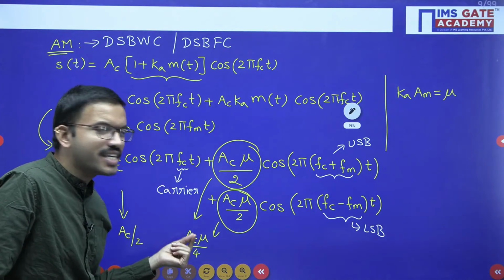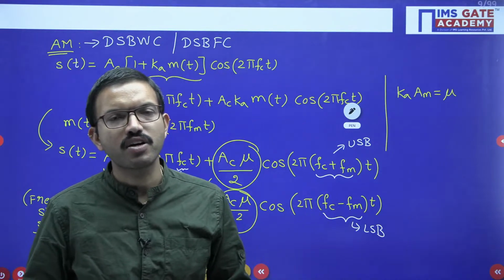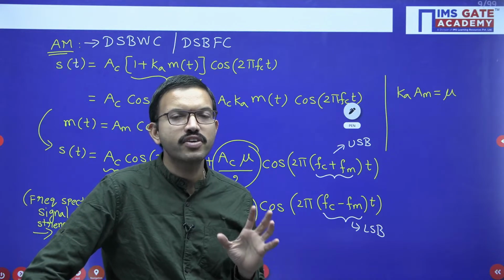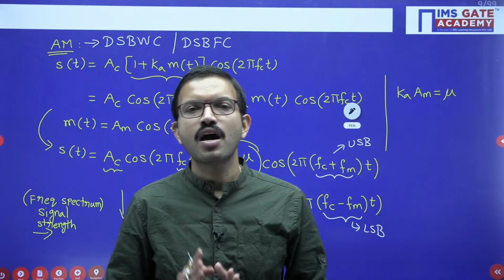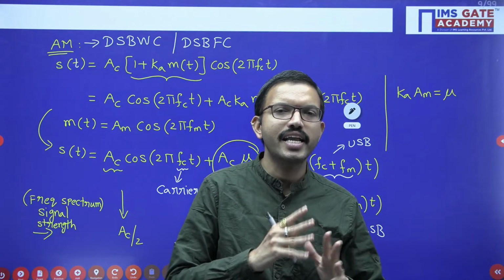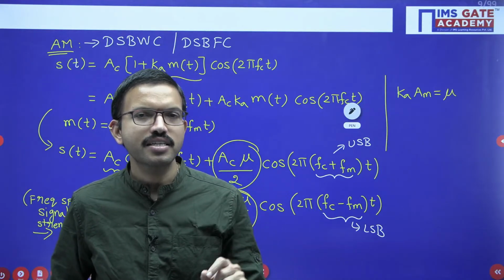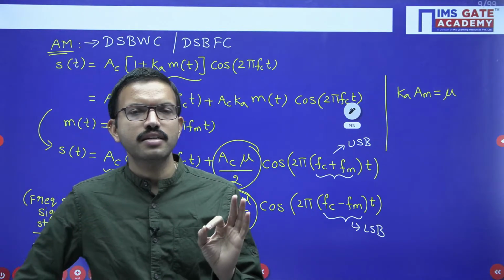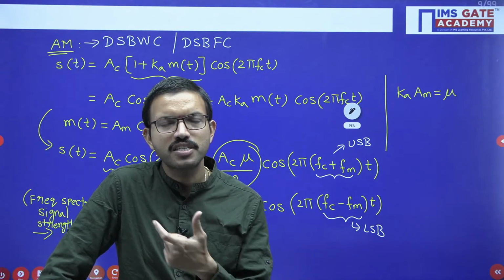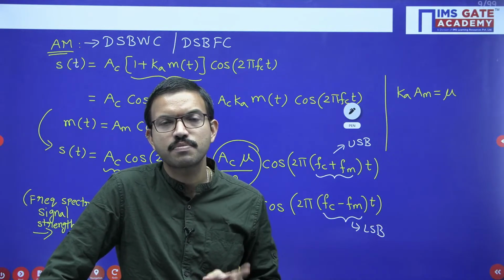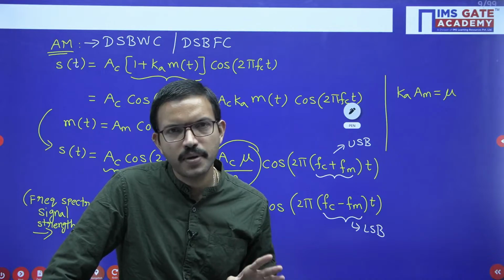Why we are getting half here? The reason is very simple, because when you apply Fourier transform, when you draw the spectrum on the frequency axis, you are representing the signal spectrum on both positive frequency axis and negative frequency axis. Theoretically we are drawing the spectrum on both the frequency axes, but practically the frequency value is never negative.